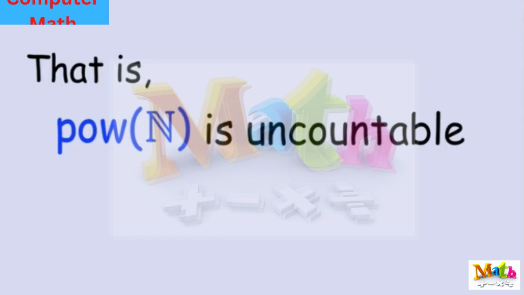Now, a special case of this, of course, is that the non-negative integers are strictly smaller than the power set of N, because that's an instance of Cantor's theorem where we're applying it with A being the set of non-negative integers. So there's no surjection from the non-negative integers to the subsets of non-negative integers. Again, that means that the power set of N is an example of an uncountable set, because the definition of countable is that there would be a surjection from N to the power set of N.